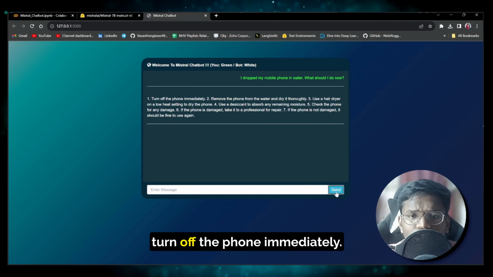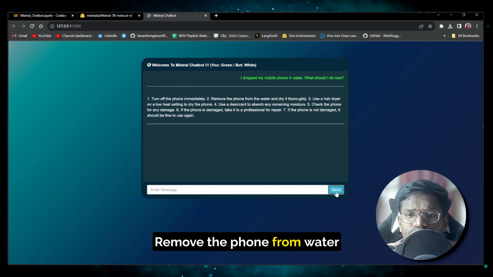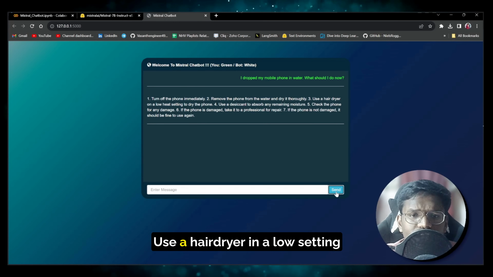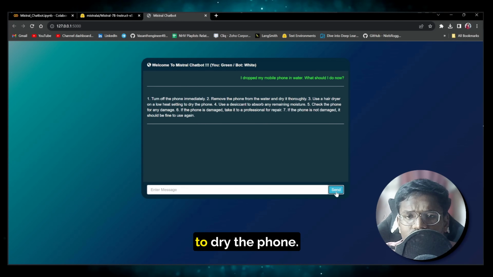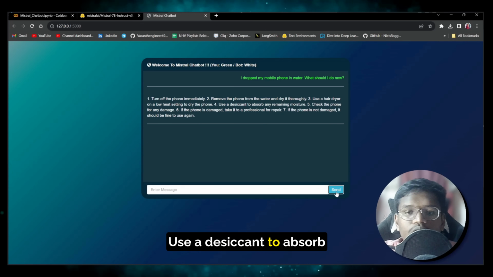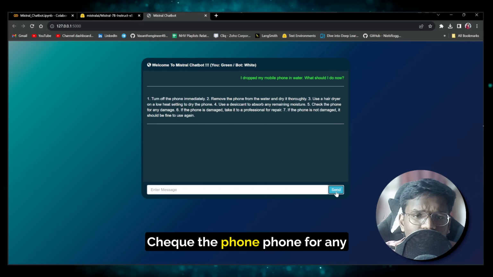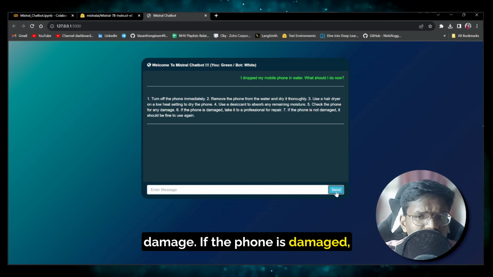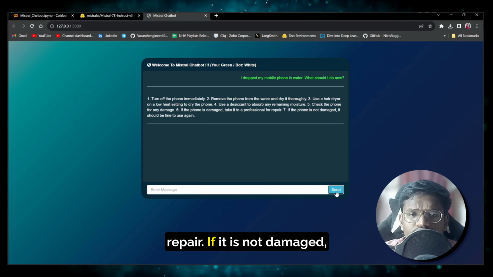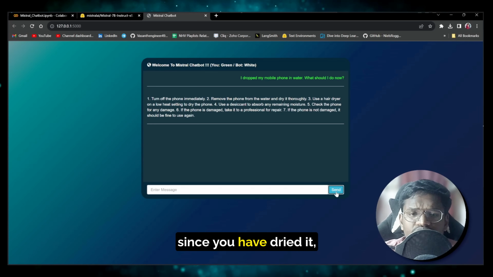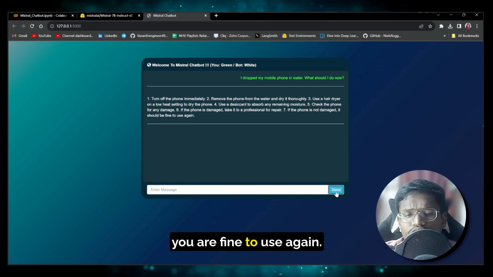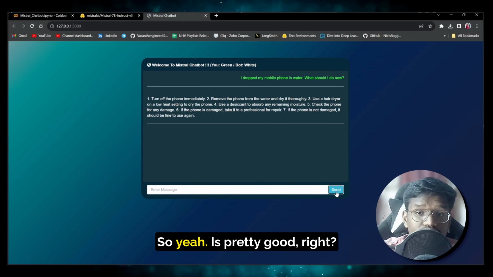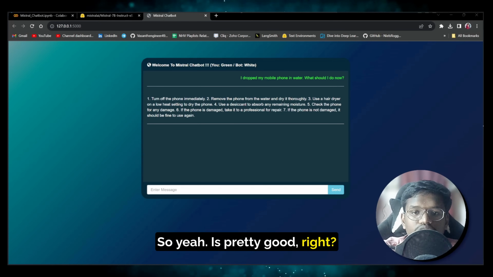It is saying turn off the phone immediately, remove the phone from water and dry it thoroughly, use a hair dryer on a low setting to dry the phone, use a desiccant to absorb any remaining moisture, check the phone for any damage. If the phone is damaged, take it to a professional repair. If it is not damaged, since you have dried it, you are fine to use it again. So yeah, it is pretty good, right?